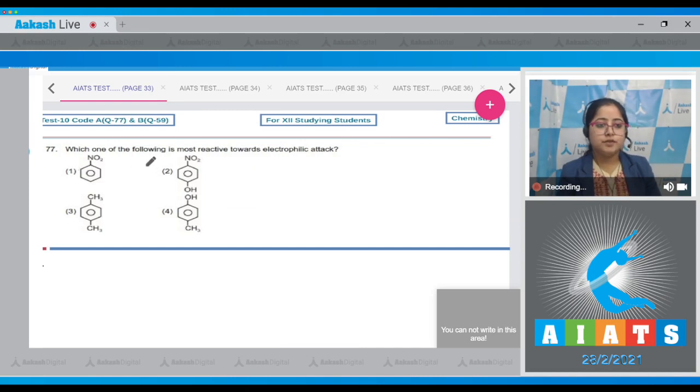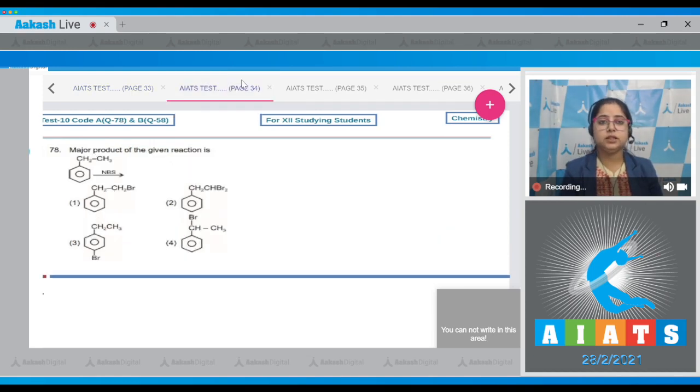Let's read it. Which one of the following is most reactive towards electrophilic attack? So students, among the given compounds, the compound which is more electron rich will be most reactive towards electrophilic attack. So it is very clear that in case of option number 4, the electron density on benzene ring will be maximum. As a result, it will be most reactive towards electrophilic attack. So the correct answer is option number 4.